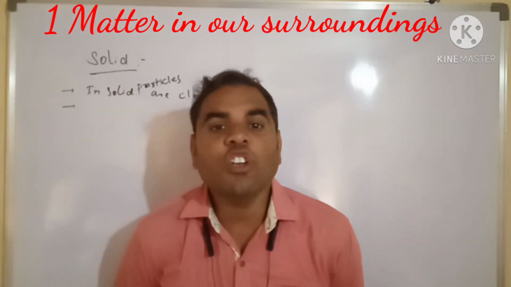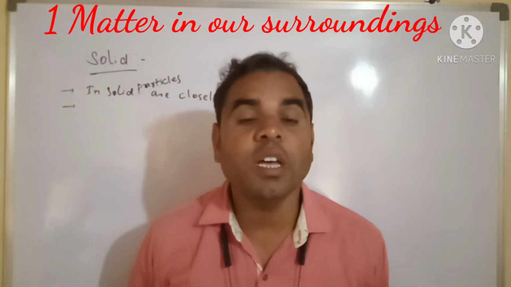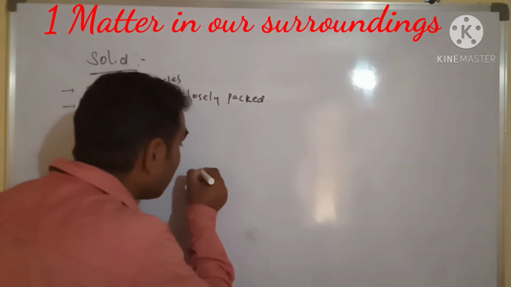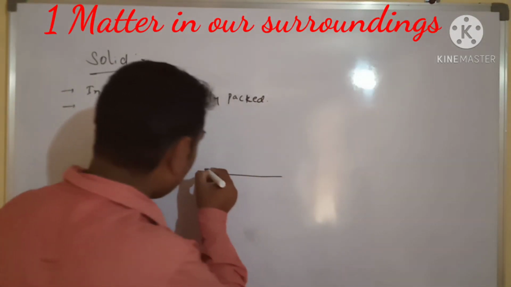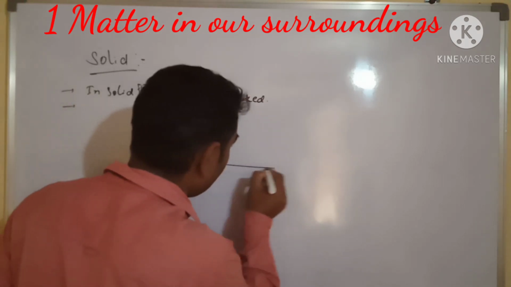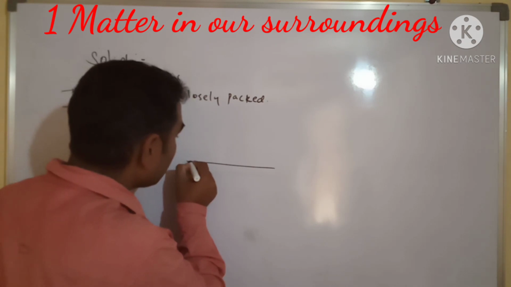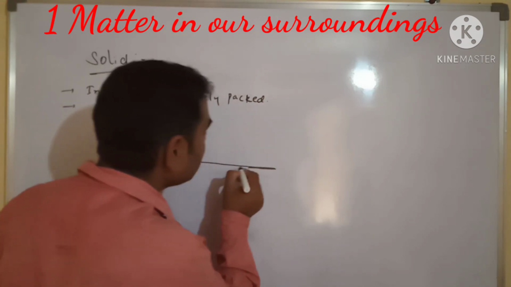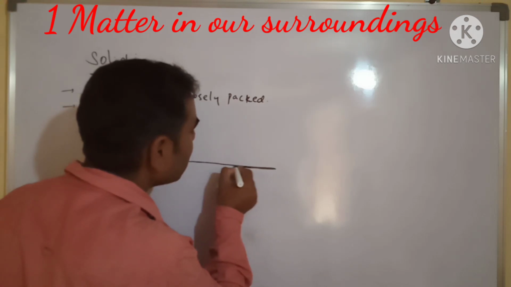There is a strong force of attraction between the particles. See, we have to look at an iron rod. In this iron rod, the particles are very close to each other.